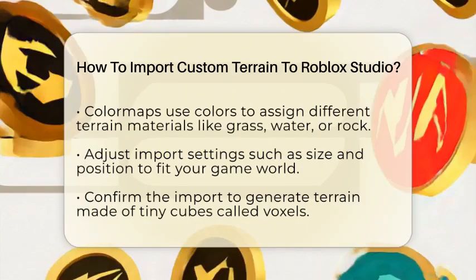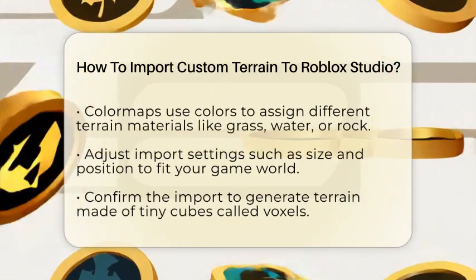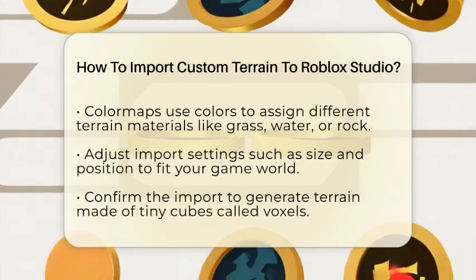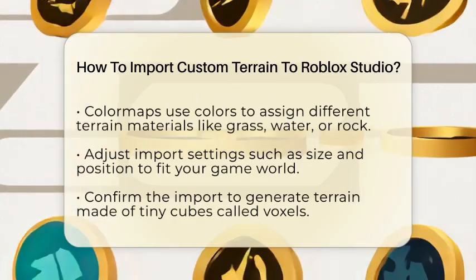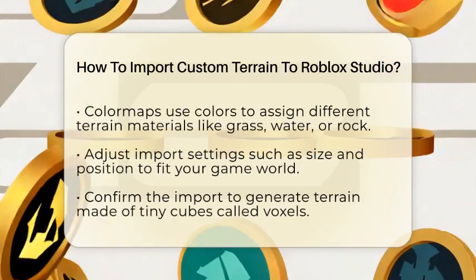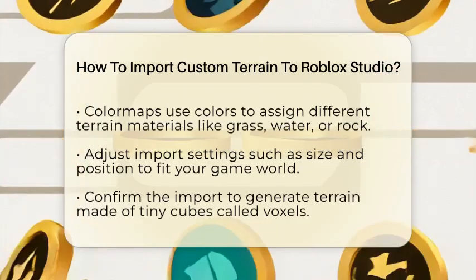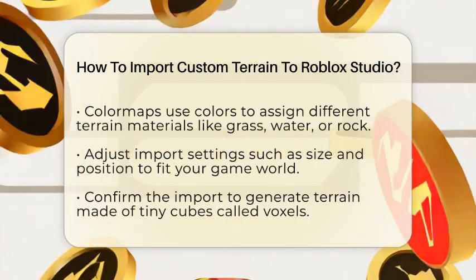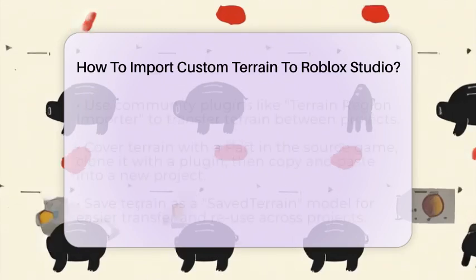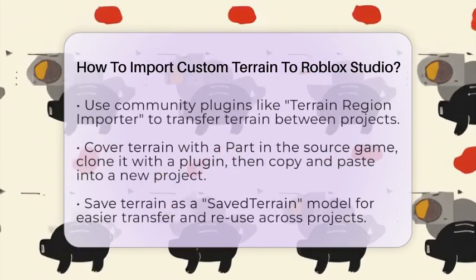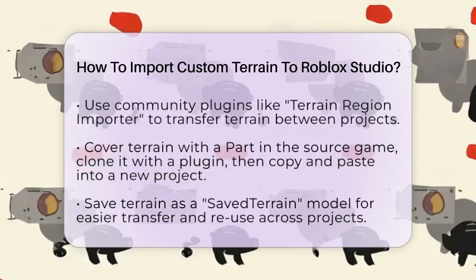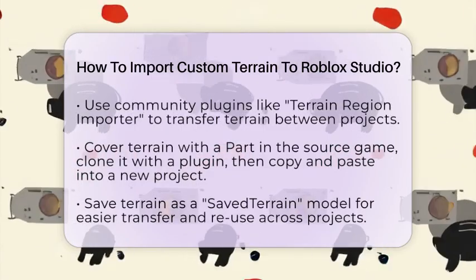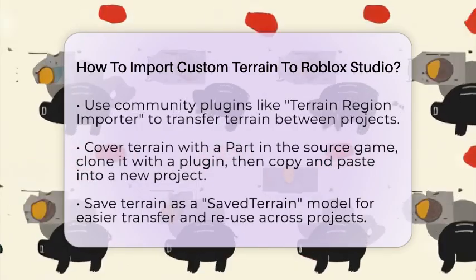If you want to transfer terrain between different Roblox projects, plugins are very helpful. You can use community-made plugins like the Terrain Region Importer. To do this, in the source game, cover the terrain area with a resized part. Use the plugin to clone the terrain inside that part. Then, copy the terrain region object and paste it into your new project. Use the plugin's options to position the terrain where you want it. This method works well when working with teams or multiple projects.